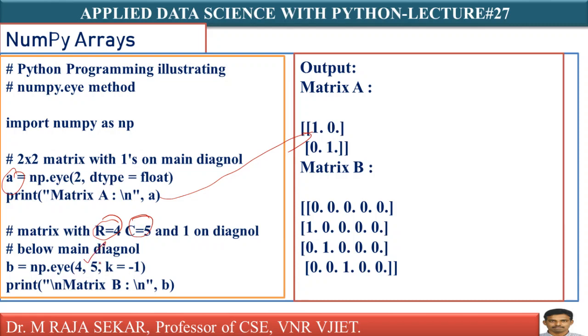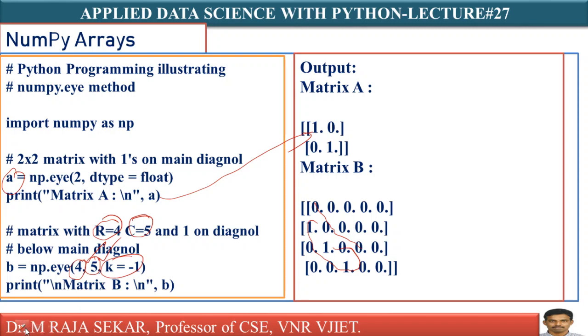Here R equal to 4, C equal to 5, means you are creating a matrix of row size 4, column size 5, K equal to minus 1. I will discuss this negative K. If K is less than 0, you will get ones below the principal main diagonal. Just see, below the principal diagonal. Why? Because K equal to minus 1.